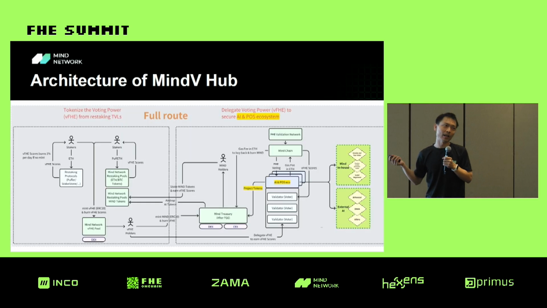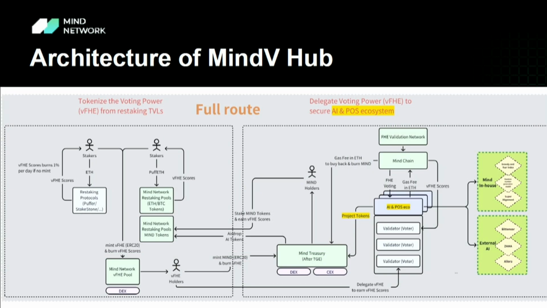And then let's go back to the complicated architecture. On the left side, that's for the incentive purpose. The users just use restaking. They directly restake into the Mind protocol, or they can restake with our restaking partners, for example, POS or EtherFi.